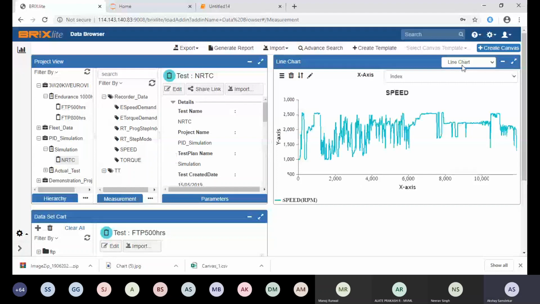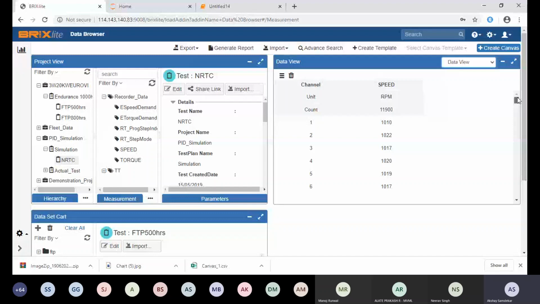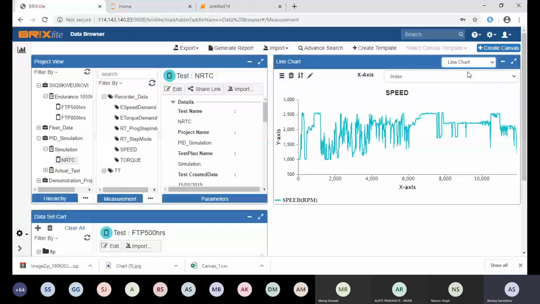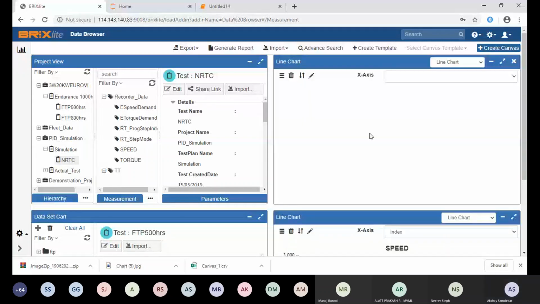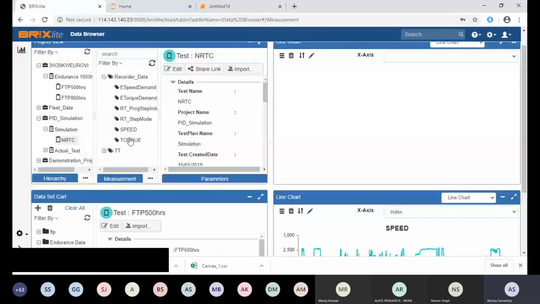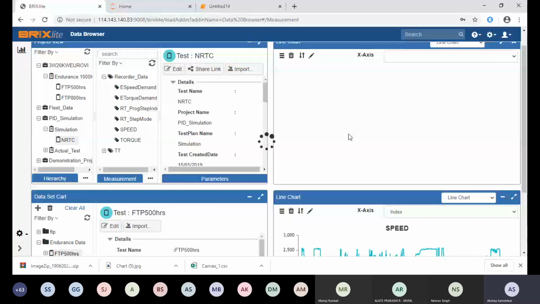If you want, you can see what is actually the data of the file. You can see the line chart of the file. Many other chart options are available, and a data compare view is available. You can create 10 more canvases for different channel plotting and different analysis. So for easy comparison, you can create 10 canvases, plot your data and see it. Likewise, you can have this kind of comparison.